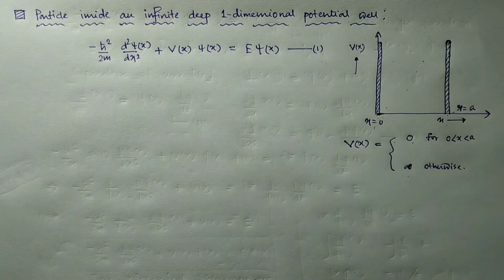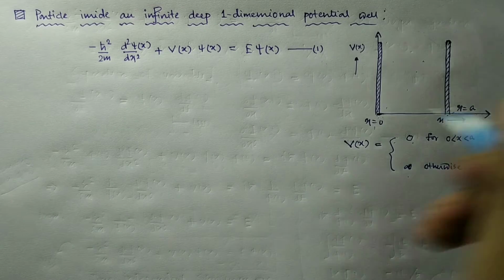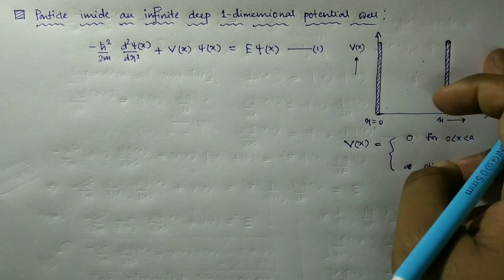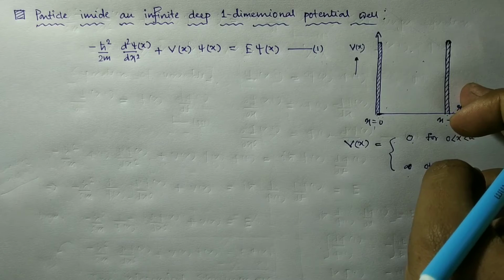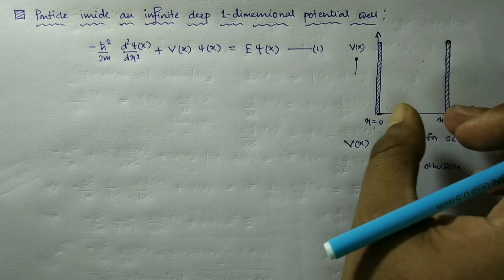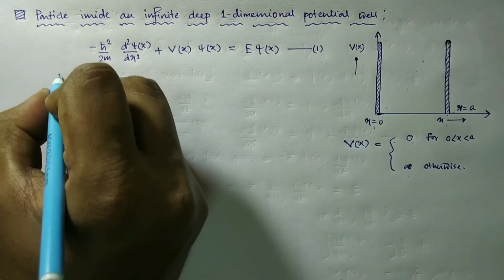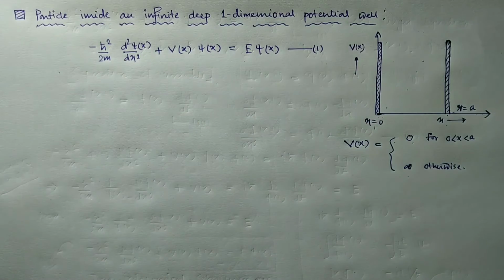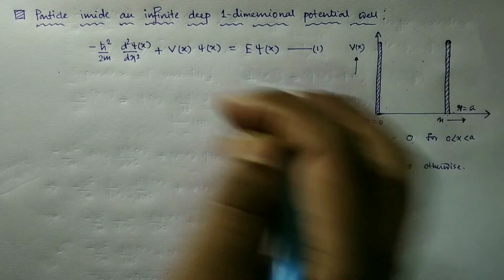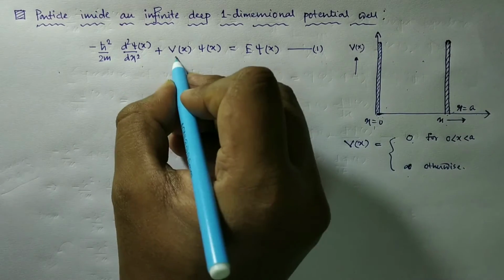So how to start? As outside this well the probability of obtaining the particle is 0, psi is 0 outside the potential well. Outside this well, there is no probability of obtaining the particle. So we shall only discuss the region under consideration between these two boundaries. In between these two regions, we have V equal to 0. Between 0 and a, the time independent Schrodinger equation, as V is 0, reduces to